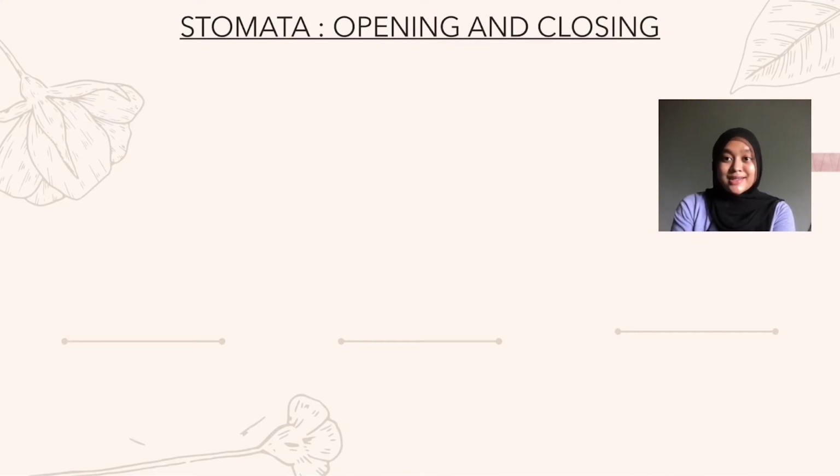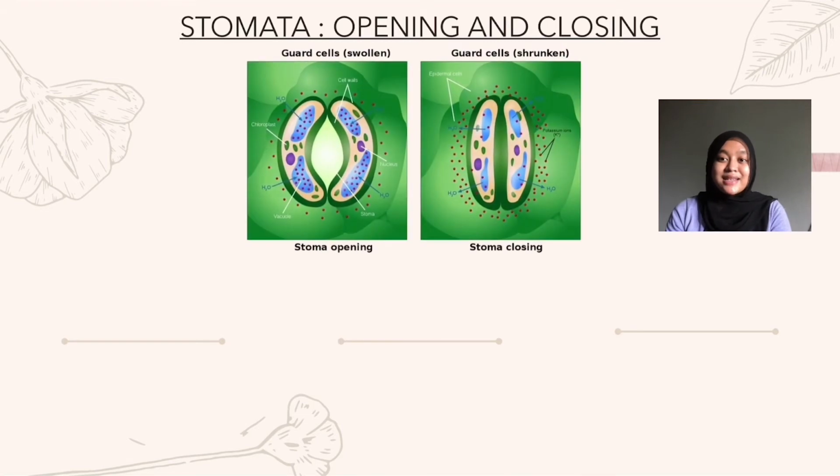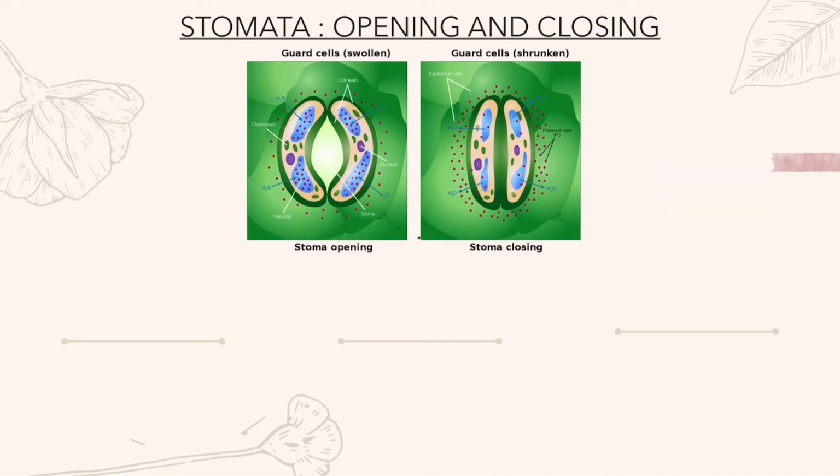Now we are going to discuss the opening and closing of stomata. What is a stomata? Stomata is a tiny opening that is present at the epidermis of leaves. It consists of a cell wall, chloroplast, nucleus, vacuole, and also a stoma. And from the image, you can see that on the left the stomata is opening and on the right the stomata is closing.